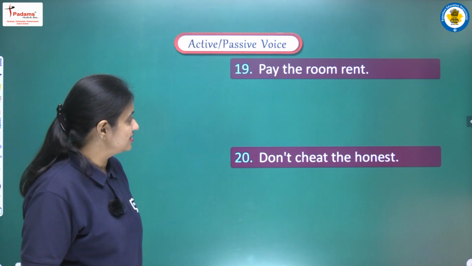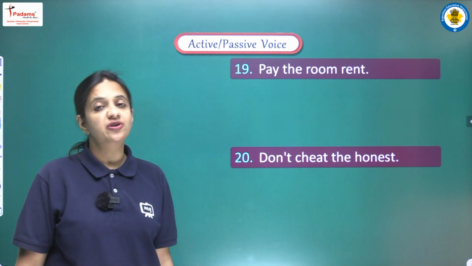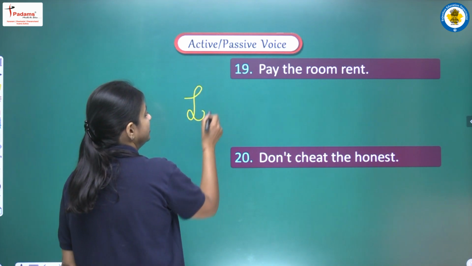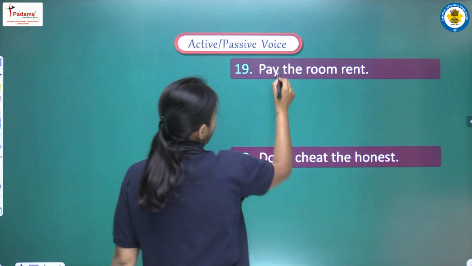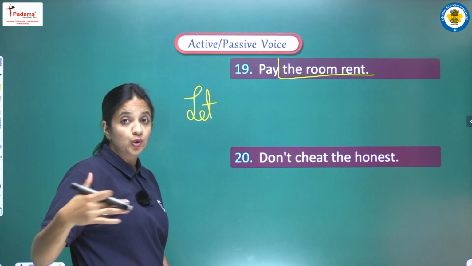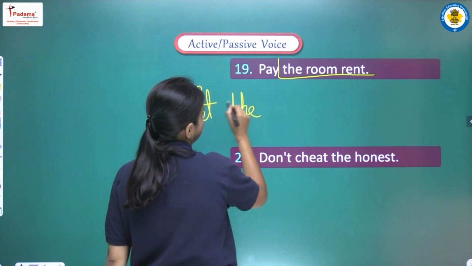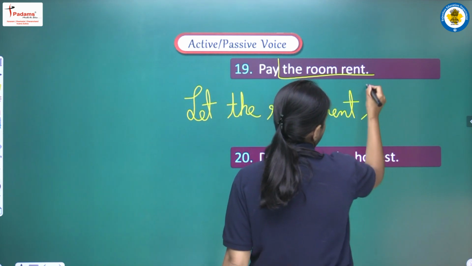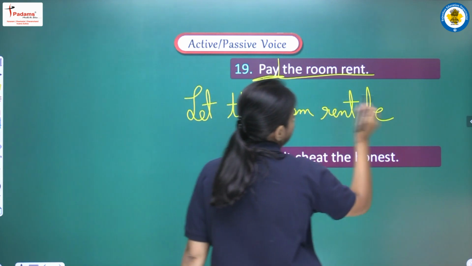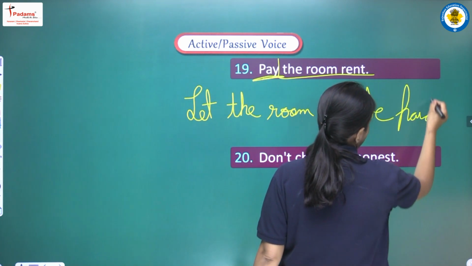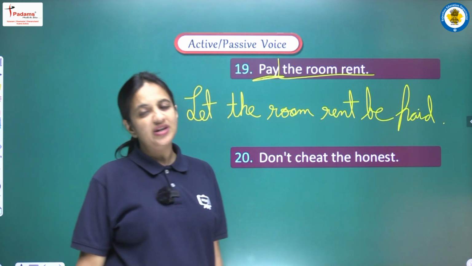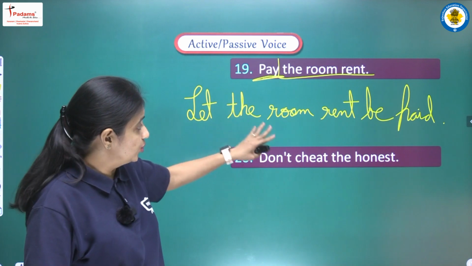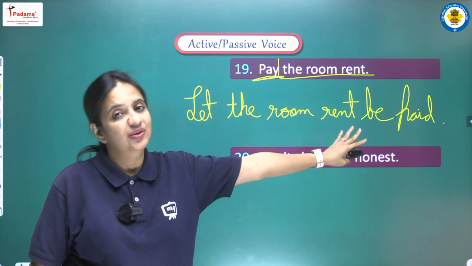Moving on, next sentence is pay the room rent. Again we can say we are having an imperative sentence here. So let's write the let pattern. Let, what is the object here? Object is the room rent. Let the room rent be, third form of pay, it will be paid, that is PAID, and one full stop at the end of the sentence. And the complete answer here we are having: let the room rent be paid. Okay.